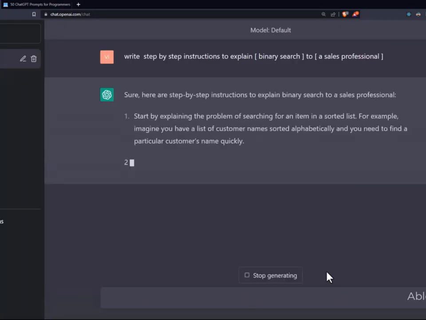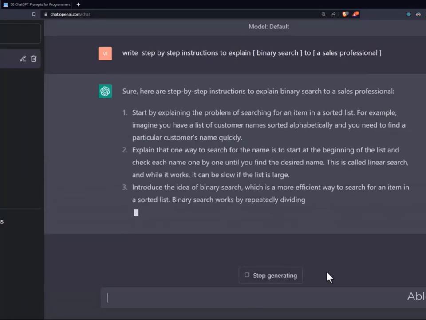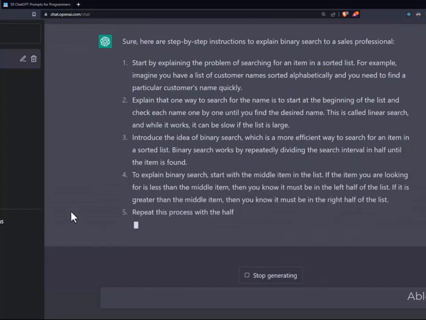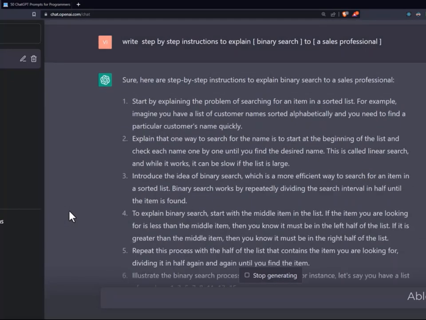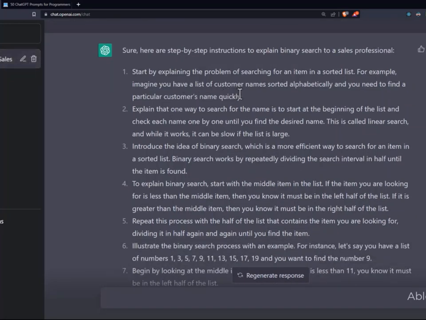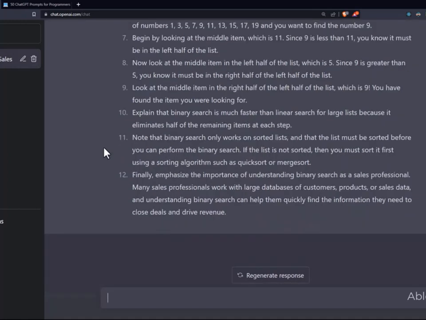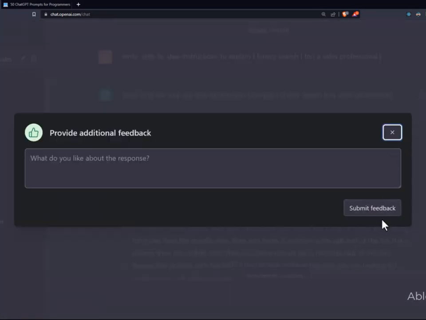And there we go. This is brilliant. ChatGPT comes up with an analogy or a step-by-step process to explain binary search for a sales professional. And it's very nicely telling you, imagine that you have a list of customer names sorted alphabetically and you need to find a particular customer's name quickly. And you can read all of this and it concludes by saying that many sales professionals work with large databases of customers, products or sales data, and understanding binary search can help them quickly find the information they need to close deals and drive revenue. So excellent example again, gets a thumbs up.